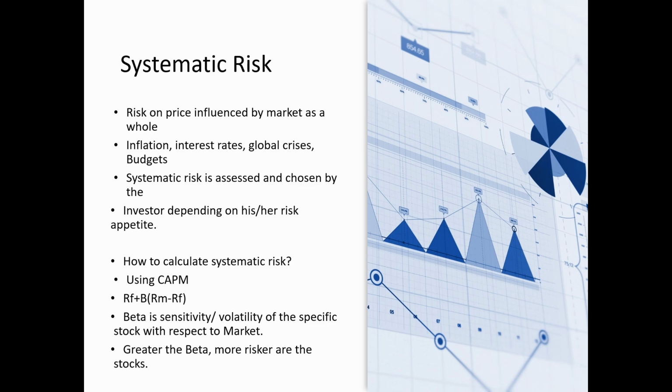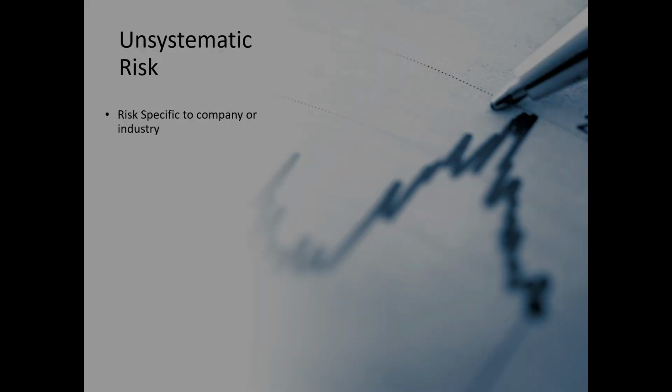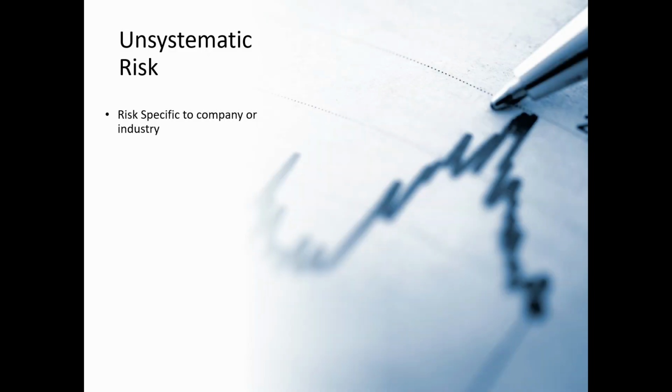Now we move on to understand what is unsystematic risk. This risk is nothing but the fluctuations in the stock price which are specific to the company or industry, specific to that particular company, because in our earlier stated example, what did I tell?